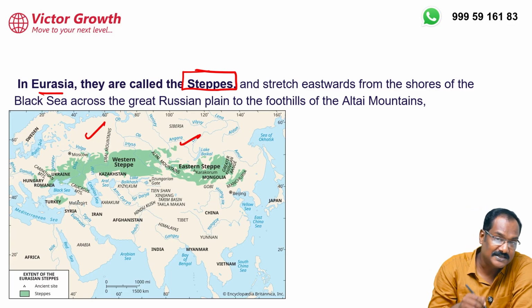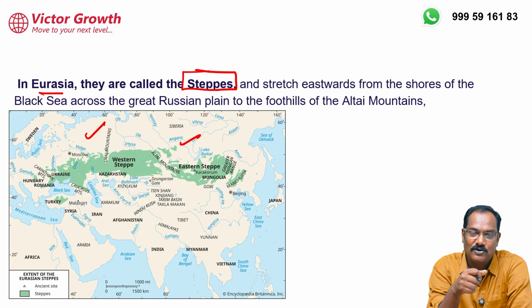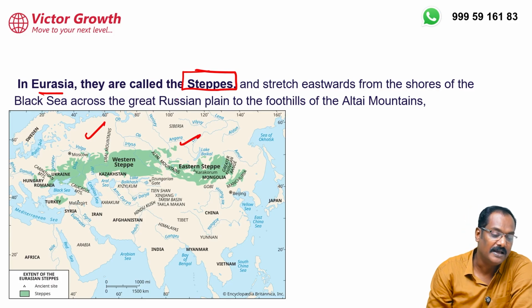Okay, so this climate, sometimes they use the word steppe climate itself. So temperate grassland is also known by the name steppe climate. Why? Because this is extensively found in Eurasia. You can take an example of Ukraine. Look at this. Ukraine is there.